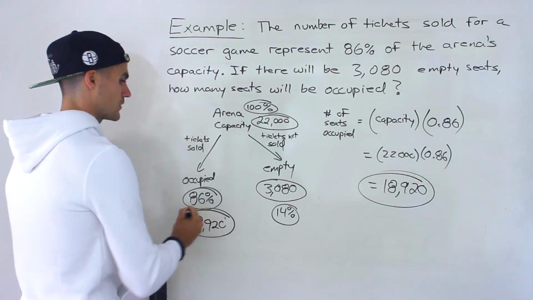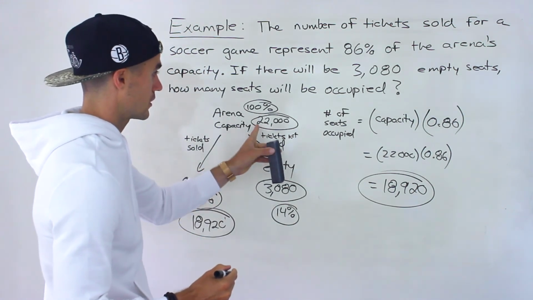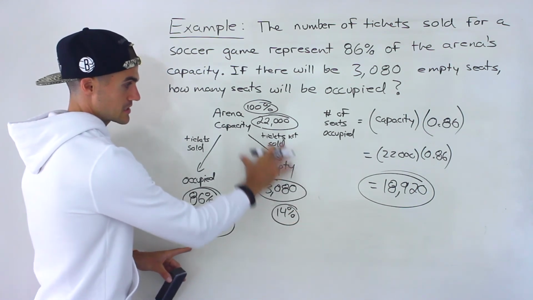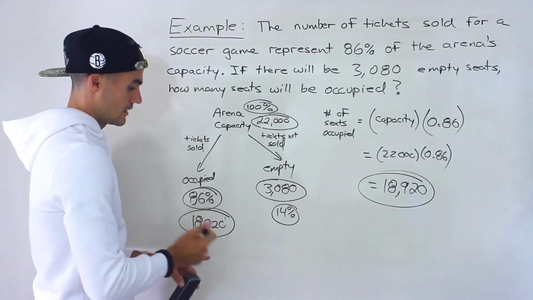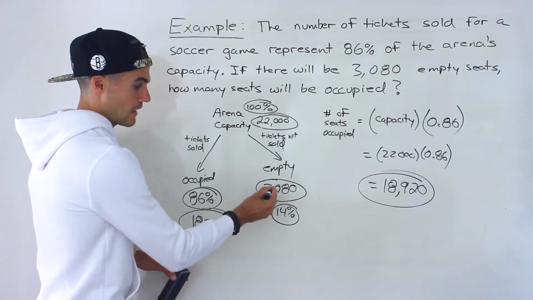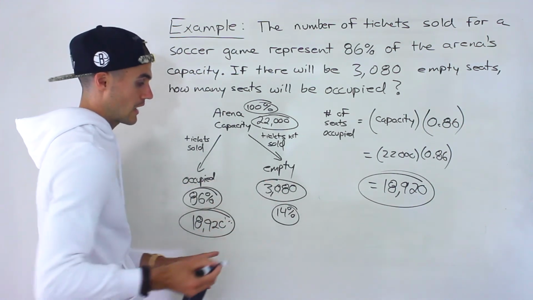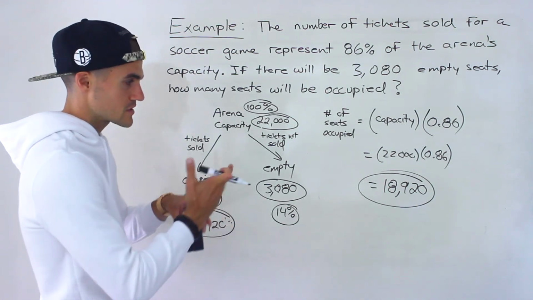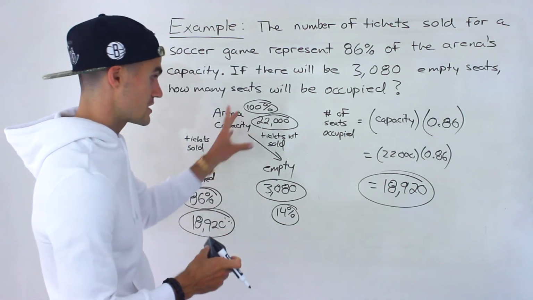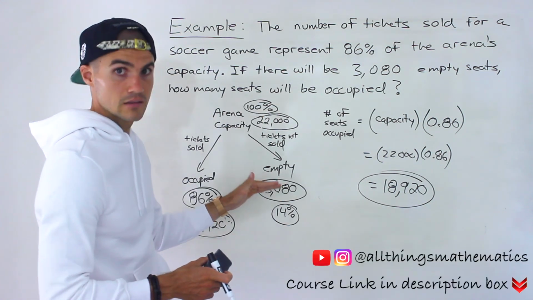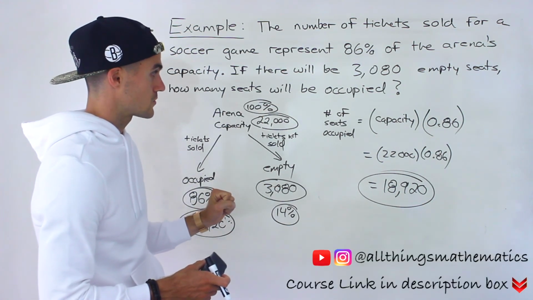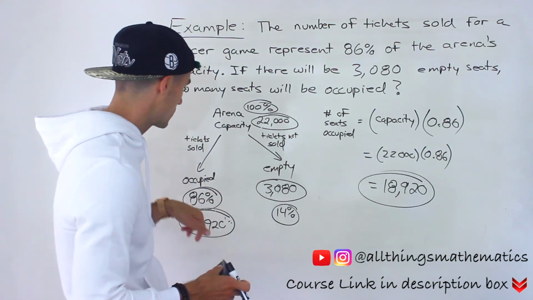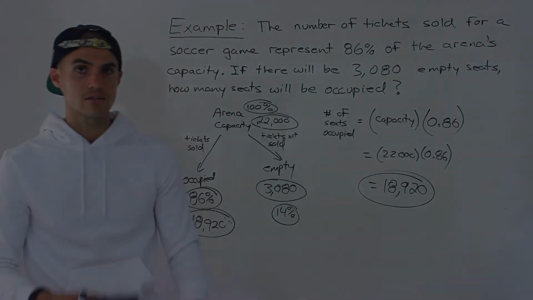All right, so just be careful with what the question's asking you. Sometimes they'll ask you the capacity. Here they're asking you for the number of seats occupied, so there's two steps to get to here and then get to there. Sometimes they'll ask you the difference between these two values, how many more seats are occupied than there are empty seats, so then you would take the difference between those. So read the question very carefully if it's a multiple choice, because all of these different answers may be in the answers for the multiple choice question. So you got to know exactly what they're asking for, but in this case they were asking for the number of seats occupied, 18,920.